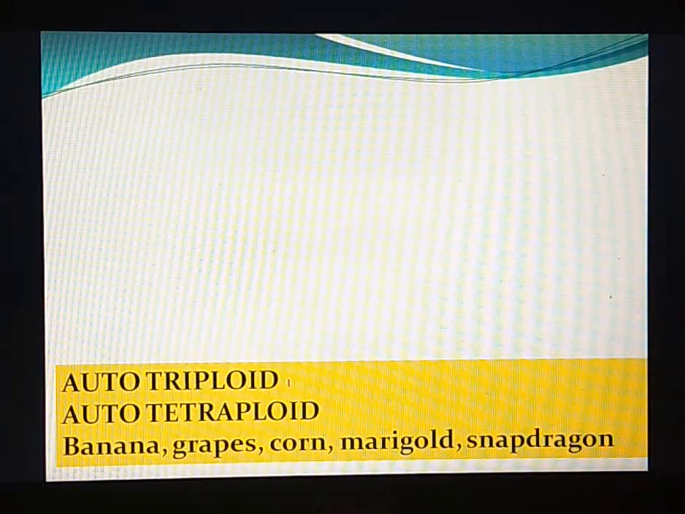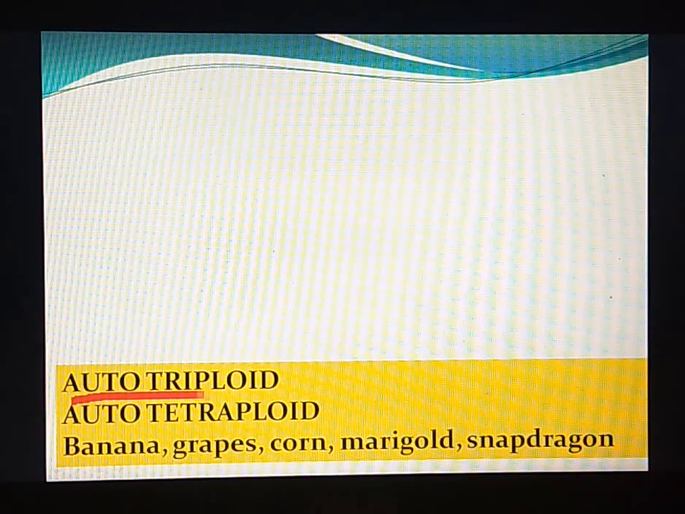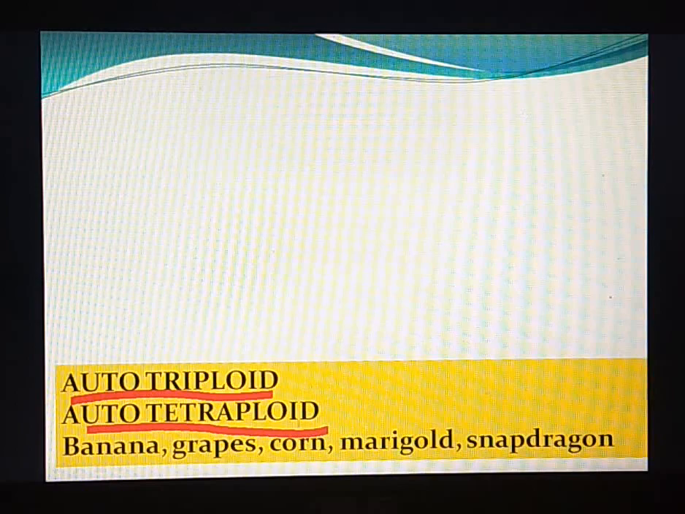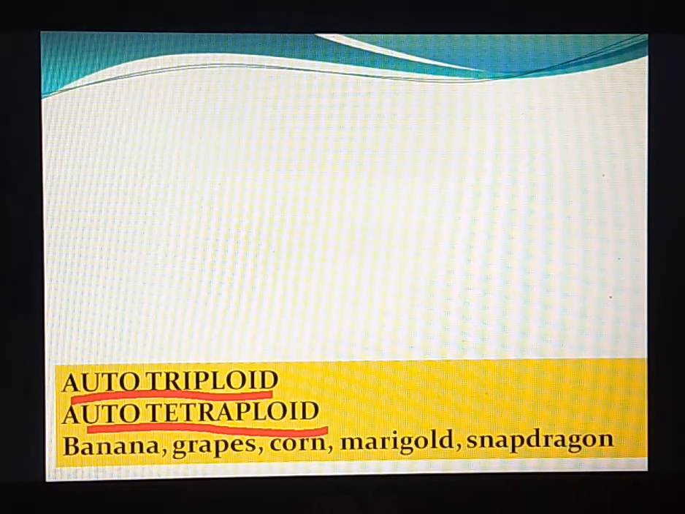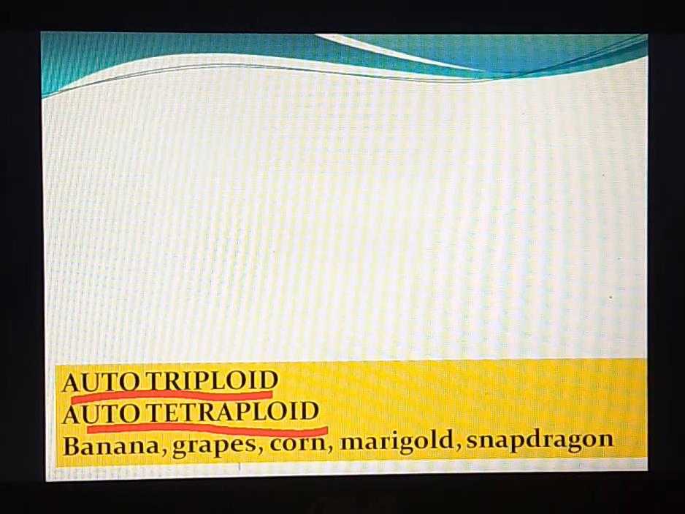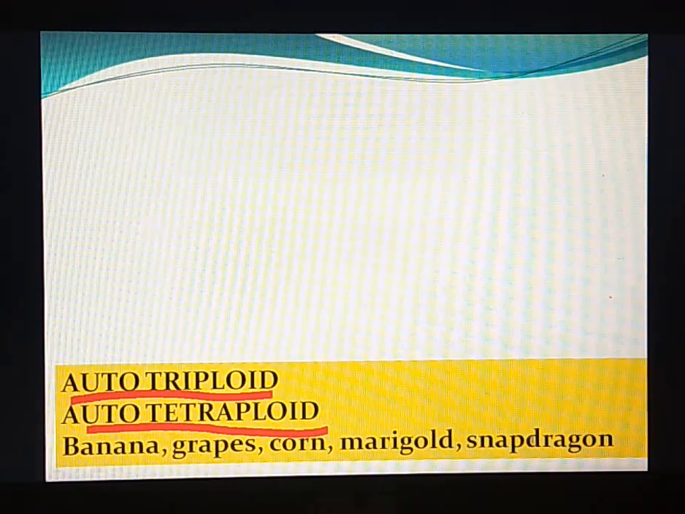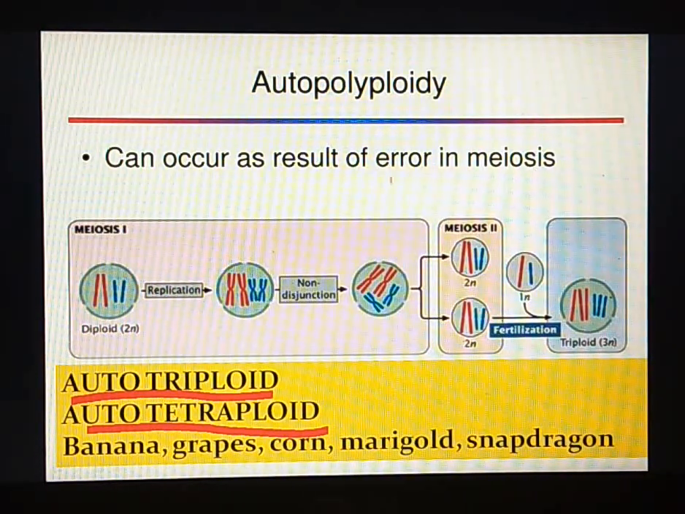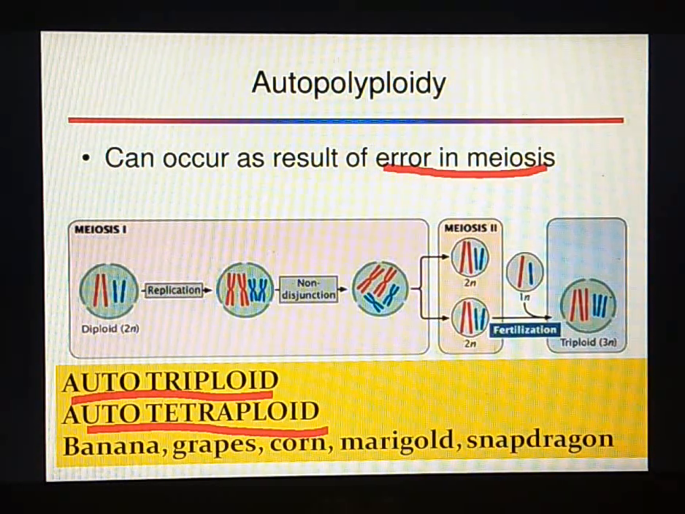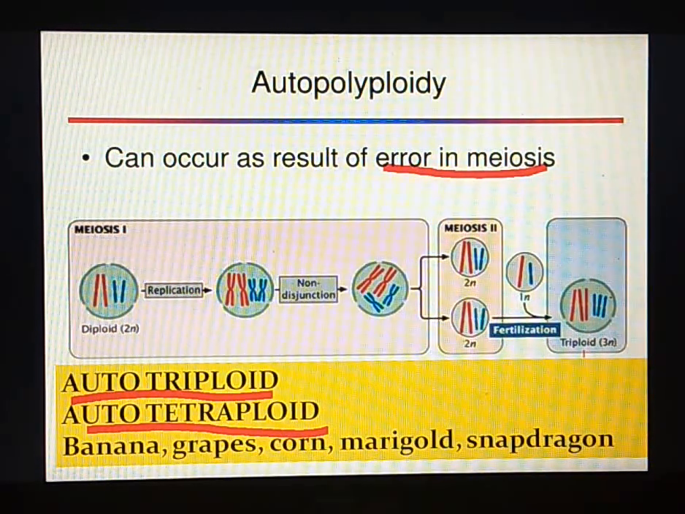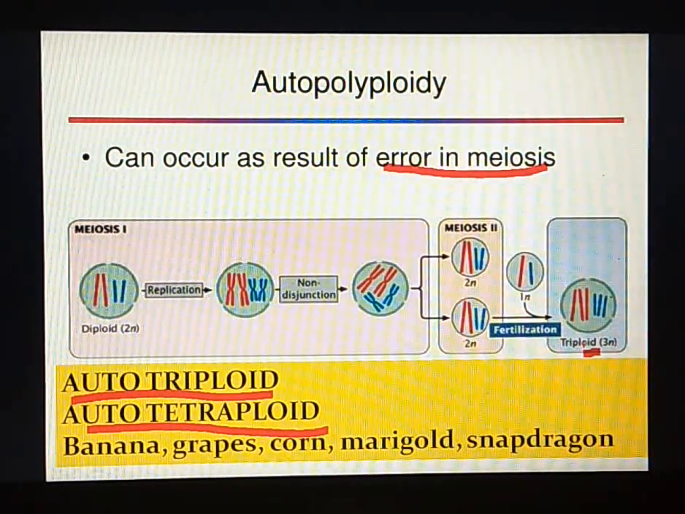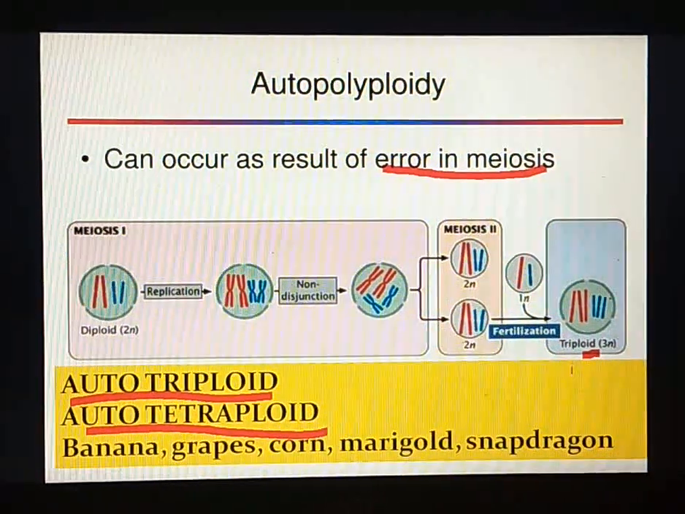So in nature we have autotetraploidy. Okay, in the plants we usually see it in banana, grapes, corn, marigold as well as snapdragon. And this occurs due to error in the meiotic division, and therefore different types of polyploidy we see in the plants.